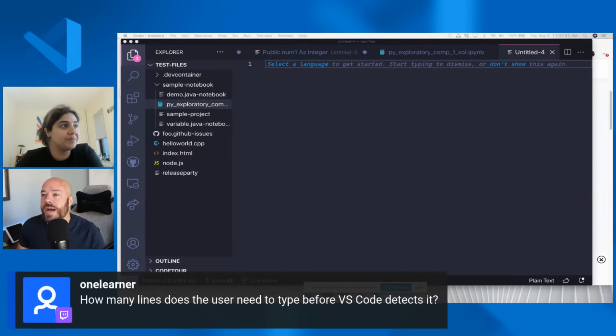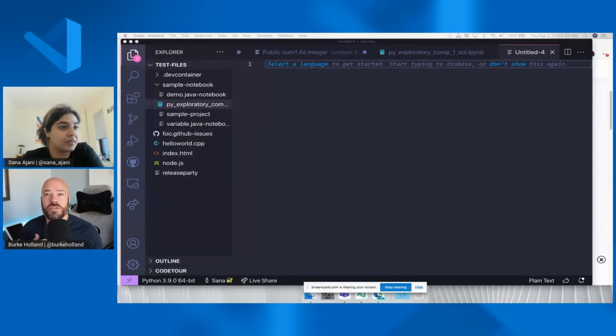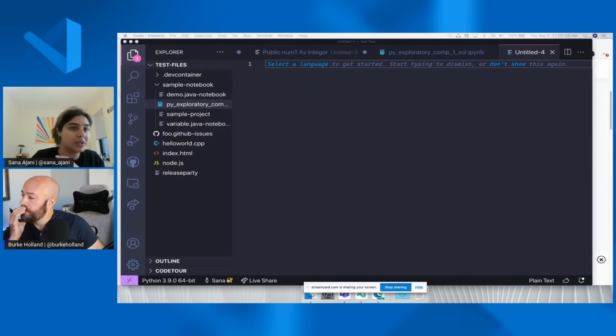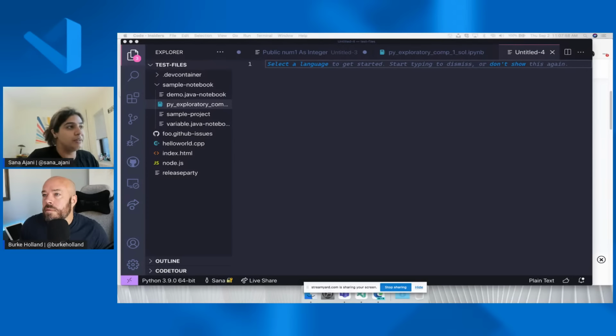Yeah. So let's see here. Somebody asked how many lines you have to type before it actually picks up and knows what language it is. Yeah, that's a good question. I think it's not perfect yet, and we just shipped this. We're still learning from what languages it supports and what's the size of the snippet. I'd say from our internal testing of this feature, 5 to 6 lines of a snippet usually works. But again, it's different if the languages are very similar, like TypeScript and JavaScript. You might need more. C++ and C, you might need some more. So in those cases, you might need a larger snippet.